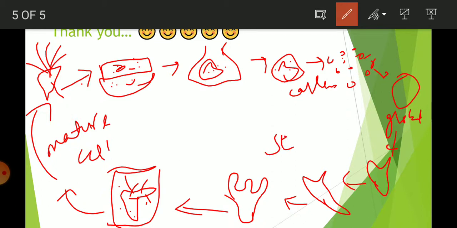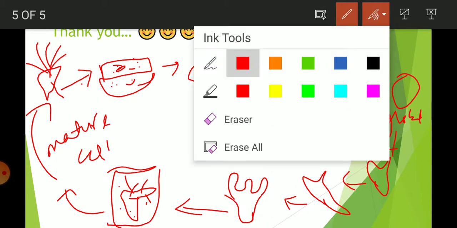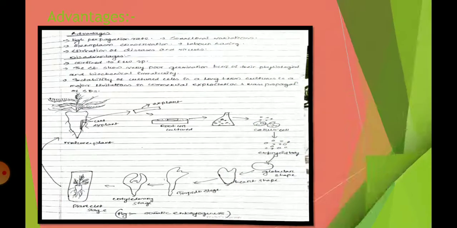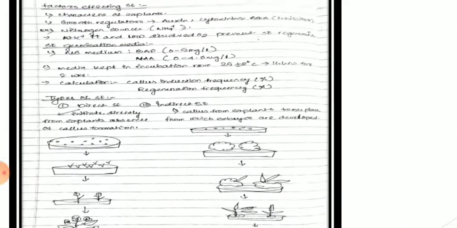Got it? Okay, then we come to the different processes involved in somatic embryogenesis, and the factors that are responsible for somatic embryogenesis. First, the factor that is mainly responsible is the character of the explant.